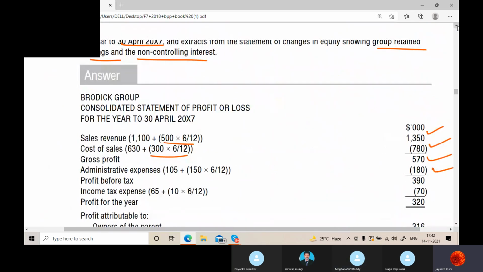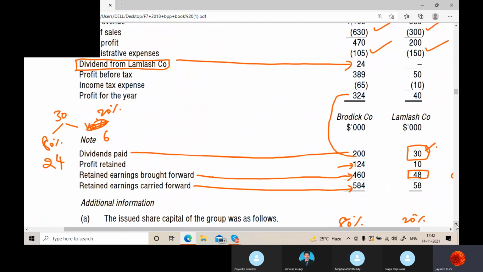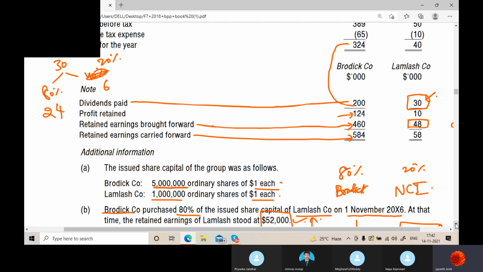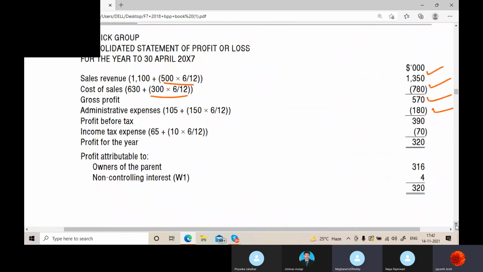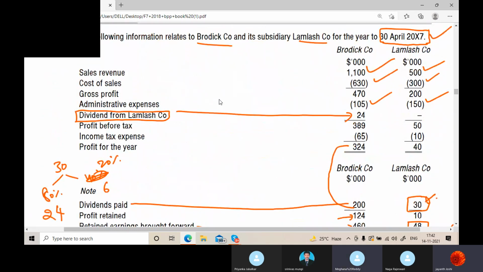So that is what they are showing here in the question, because the dividends the subsidiary has given is $30. 6 is the NCI share. So when we do the consolidation, do you think we are going to take dividends? We are not going to take them, correct? This is a separate set of books now. I already showed you in the previous question how to find the parent share. We'll do that here also, don't worry.